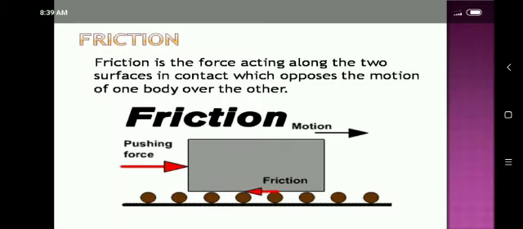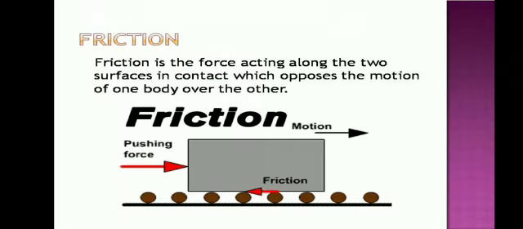Today we'll start a new chapter, friction. First we have to know what is friction. Consider we are trying to move an object on the floor. So between the object and the floor, friction arises. So this friction is opposite to the direction of motion and also to the applied force.